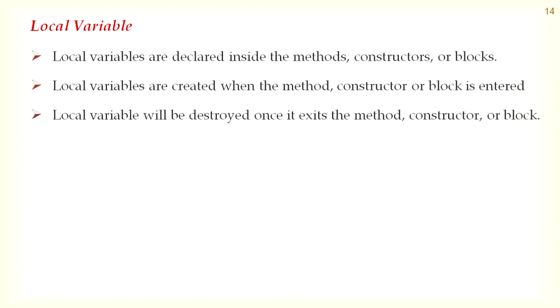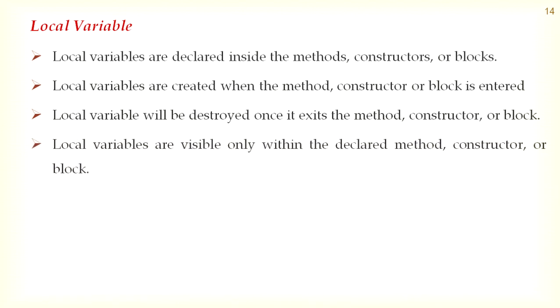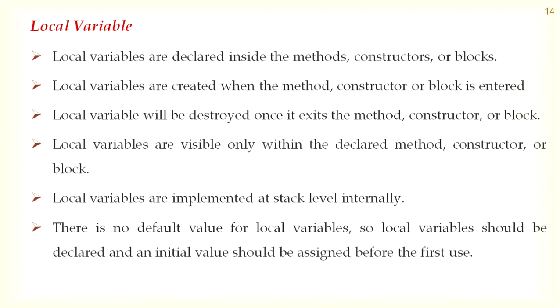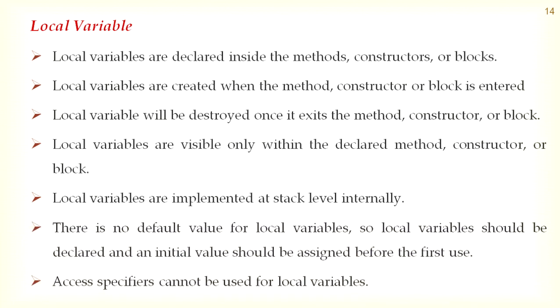Local variable will be destroyed once it exits the method, constructor, or block. Local variables are visible only within the declared method, constructor, or block. Local variables are implemented at stack level internally. Access specifiers cannot be used for local variables.